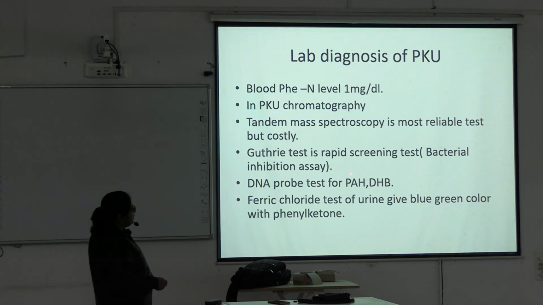It is a bacterial inhibition assay. There is a DNA probe test for phenylalanine hydroxylase and dihydrobiopterin. And the ferric chloride test of urine gives a blue-green color with phenyl ketones. There are others also, but the most important are the Guthrie test and the ferric chloride test.